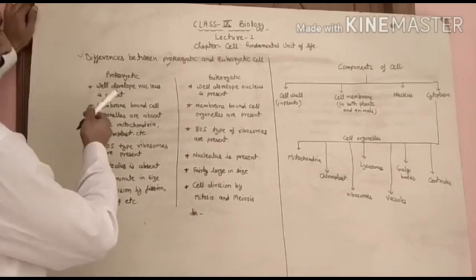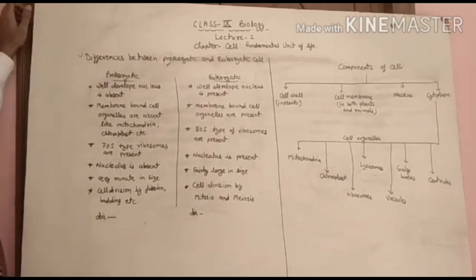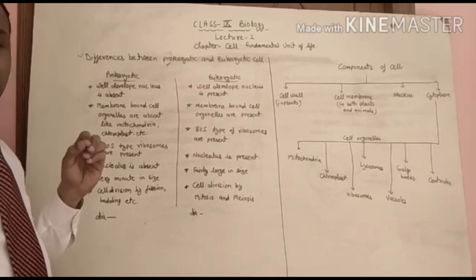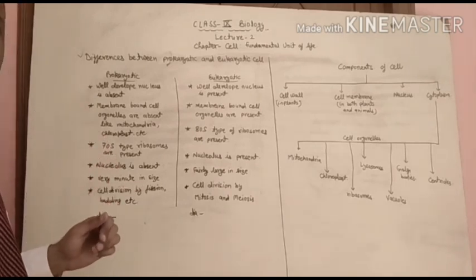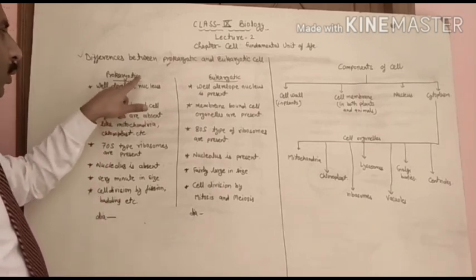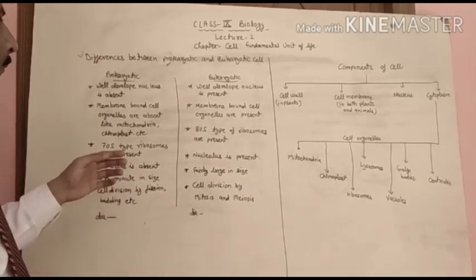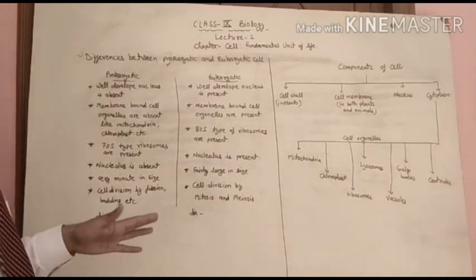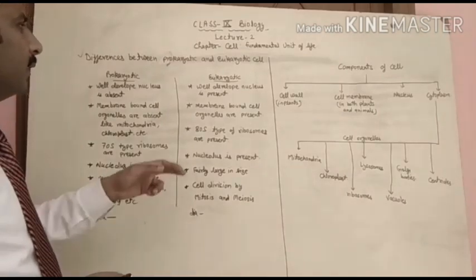You can see here, this one is the prokaryotic cells column and this one is the eukaryotic cells column. The first and basic difference between the prokaryotic and eukaryotic cell is that a well developed nucleus is absent in prokaryotic cells. As we discussed in the previous topic, a well developed nucleus is not present in prokaryotic cells, meaning a nuclear membrane is not present.